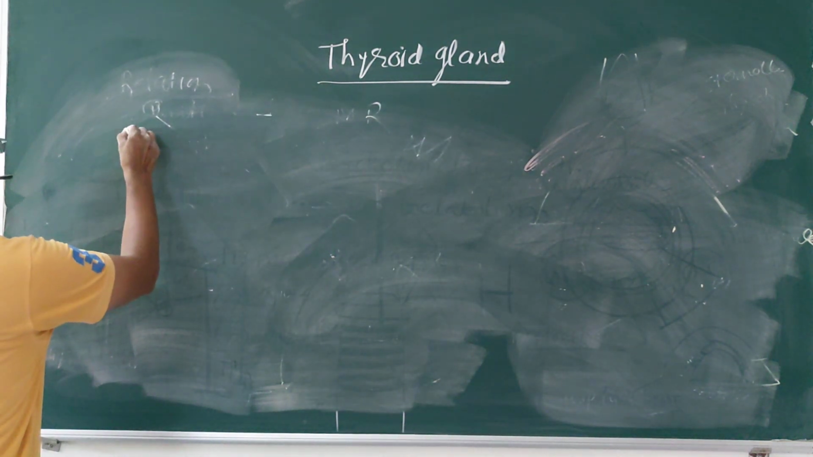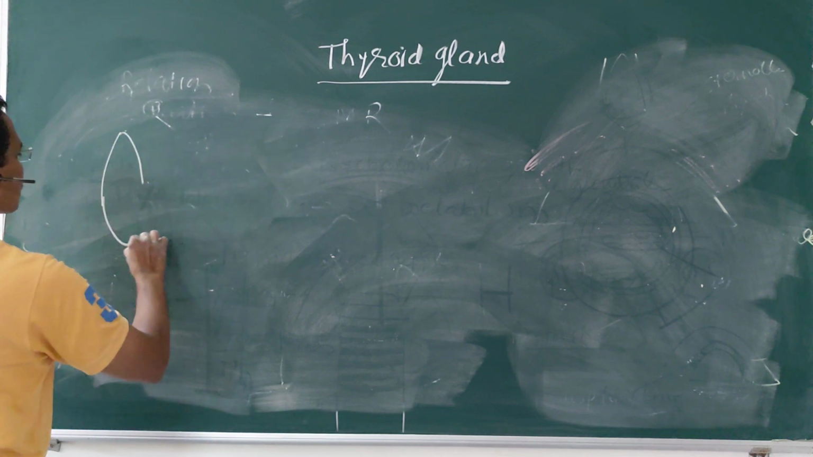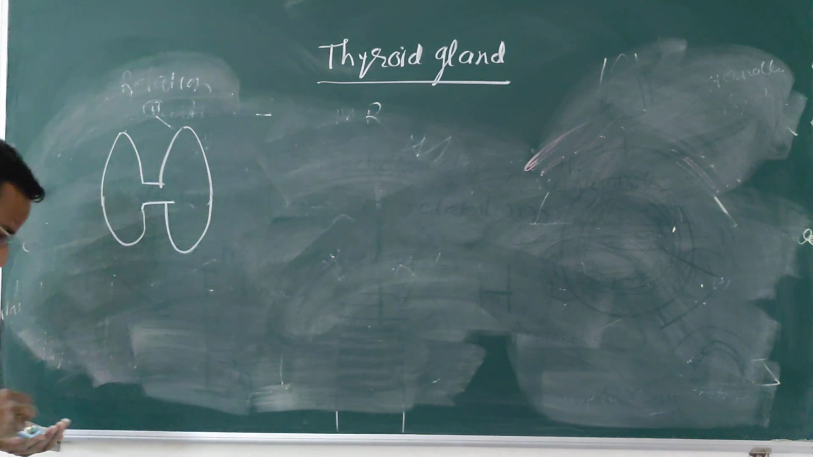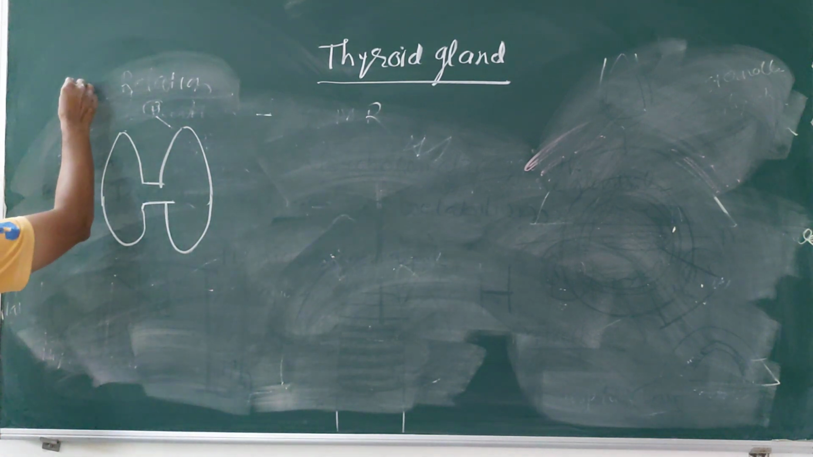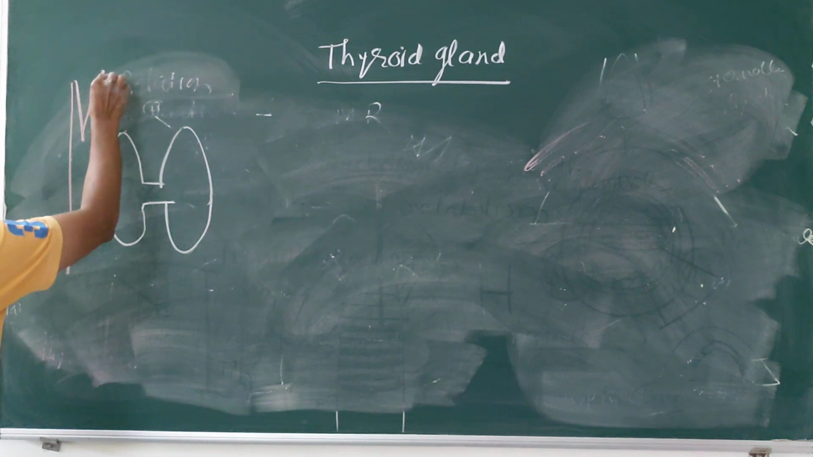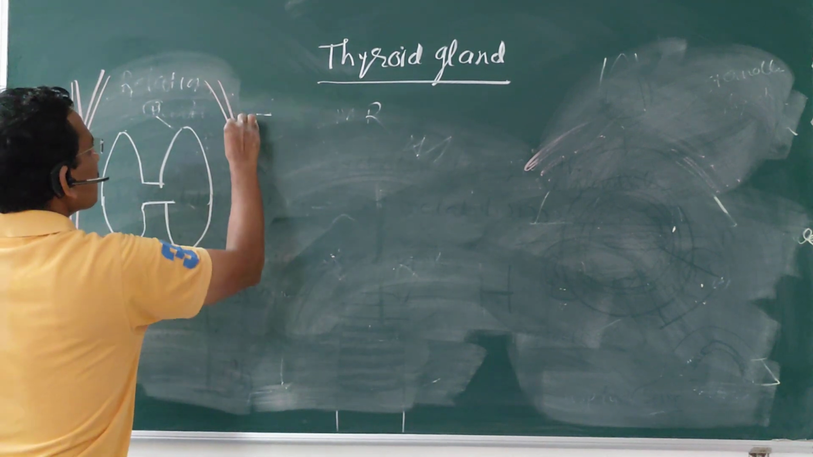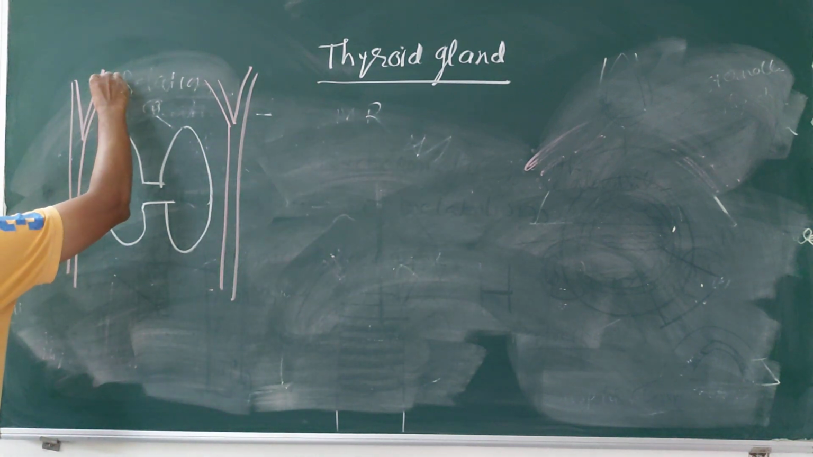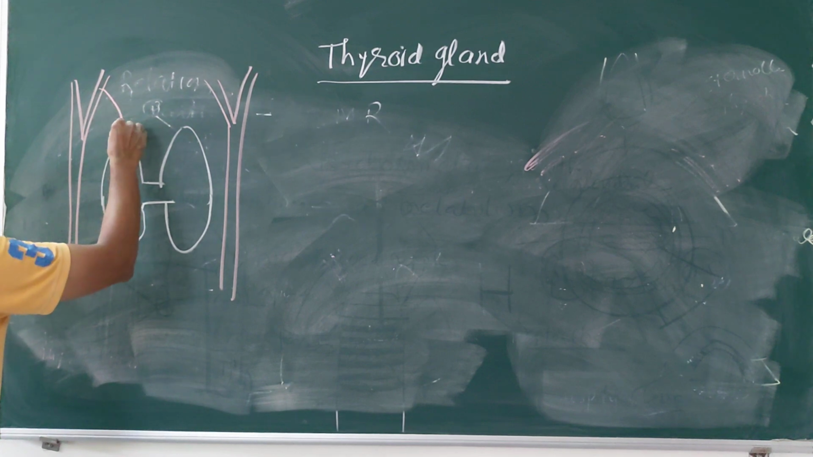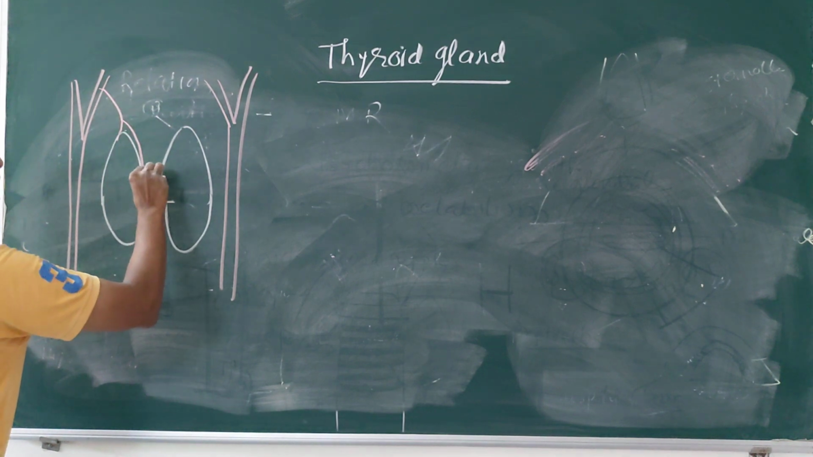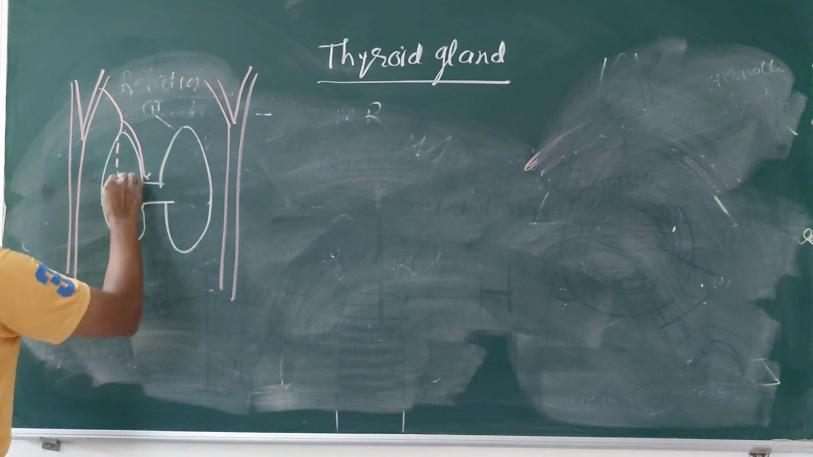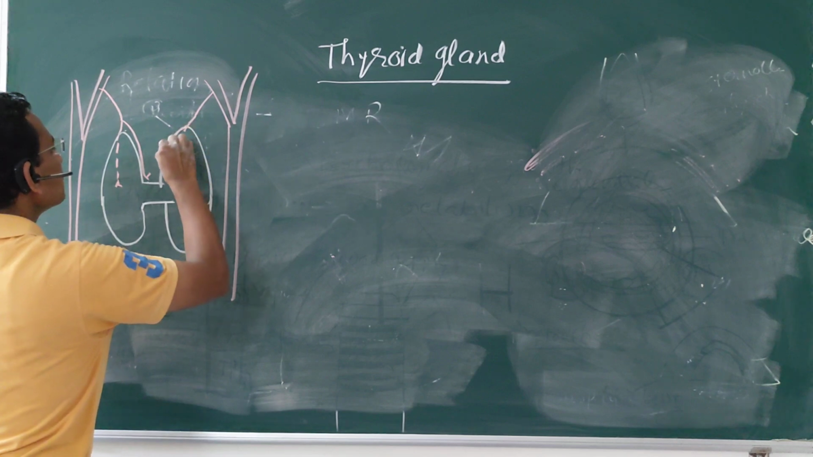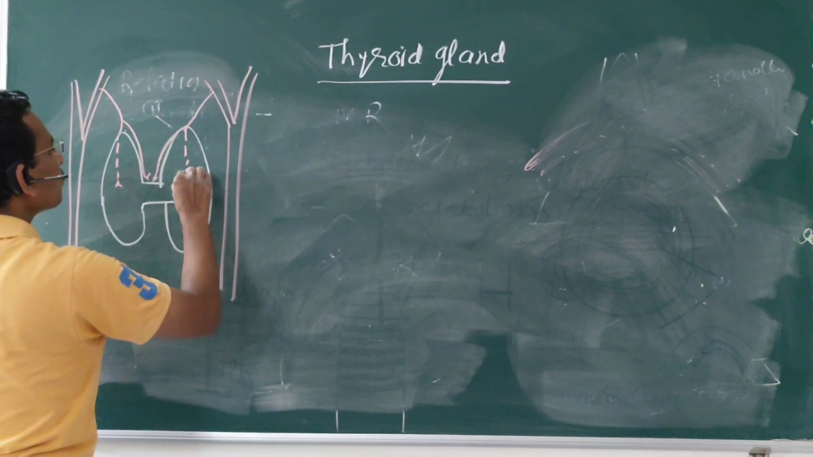This is the thyroid gland, the isthmus, and here is another lobe. Here is the carotid artery, external and internal carotid artery on either side. Here is a branch, the superior thyroid artery, which is divided into two parts. One is the anterior branch going toward the isthmus, and this is the posterior branch.